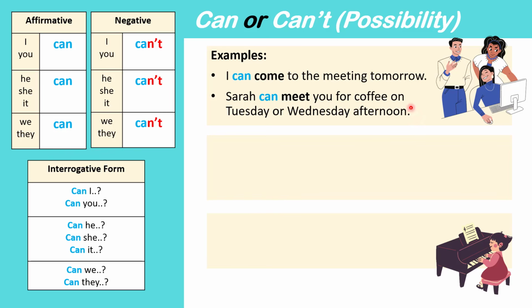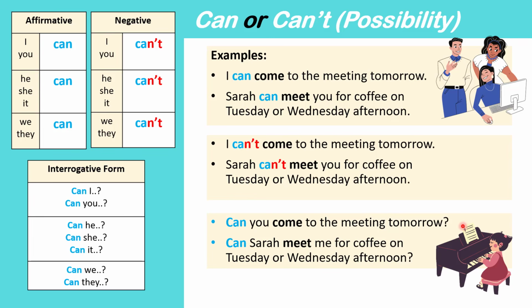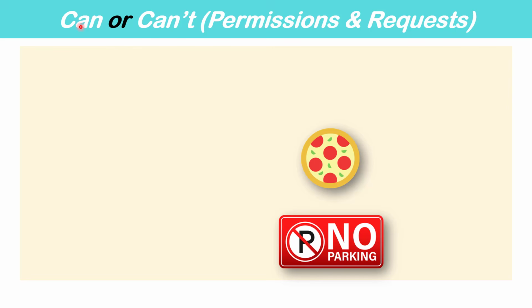Sarah can meet you for coffee on Tuesday or Wednesday afternoon. That means Sarah is available. Now let's turn these into negative sentences. I can't come to the meeting tomorrow. That means I am busy. I have other plans. Sarah can't meet you for coffee on Tuesday or Wednesday afternoon. She is busy those days. Can you come to the meeting tomorrow? Can Sarah meet me for coffee on Tuesday or Wednesday afternoon?